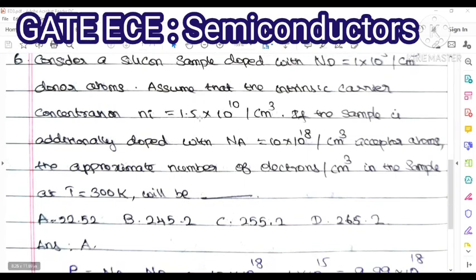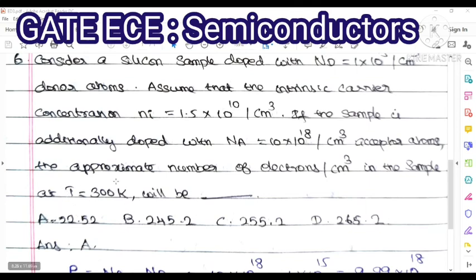Once again, go through this question. Your silicon sample is doped with donor atoms, acceptor atoms will be given, and then the intrinsic carrier concentration will be given. All these values are per centimeter cube. Here we have to find the approximate number of electrons per centimeter cube at T equal to 300 Kelvin.